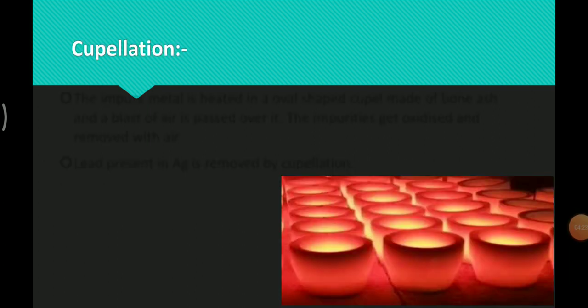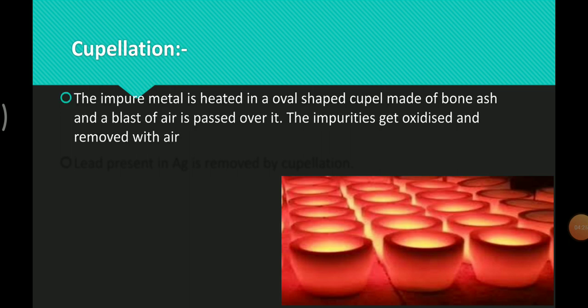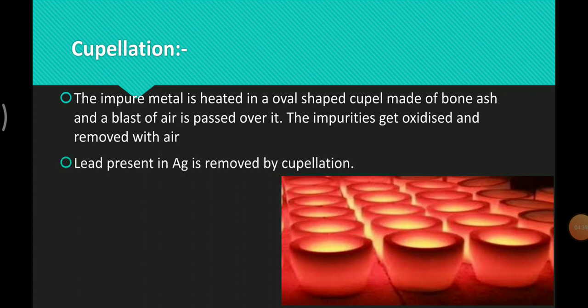This is cupellation. The impure metal is heated in an oval shaped cupel made of bone ash, and a blast of air is passed over it. The impurities get oxidized and are removed with the air. Lead present in silver is removed by this method, the cupellation method. It is a heating process with the help of a cupel.